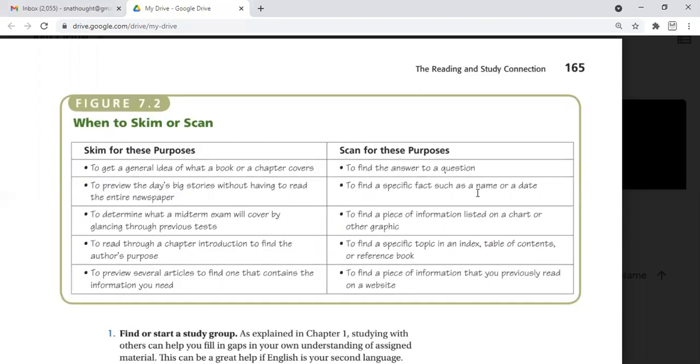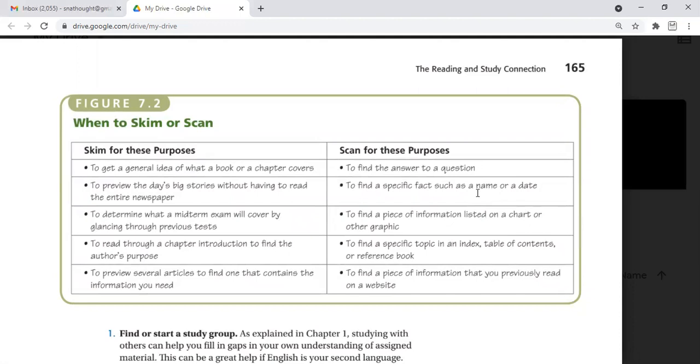For example, you have an entire newspaper but you want the big news and breaking news. To determine what a midterm exam will cover, you glance through the previous test. At a glance you use skimming, and read through the chapter introduction to find the author's purpose. Use skimming when you go through several articles to find out which contain the information you need.